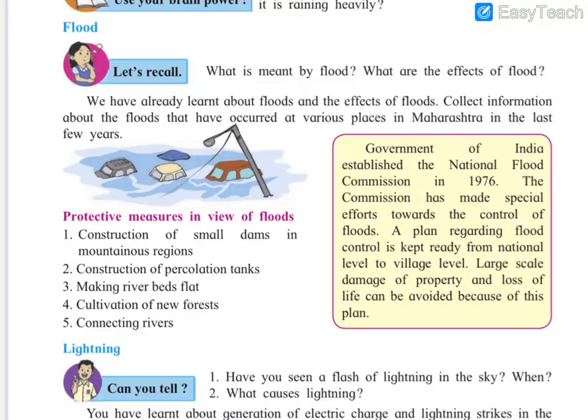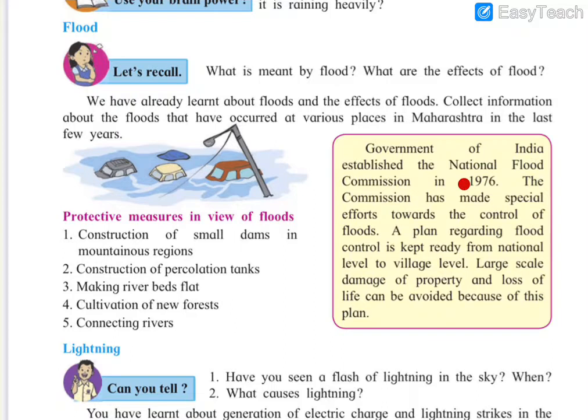Next we are going to discuss floods. You all have known, seen or faced floods, because floods happen frequently in every rainy season in Mumbai. We have already learned about floods and the effects of floods, collect information. At various places in Maharashtra, there have been many floods in the last few years.